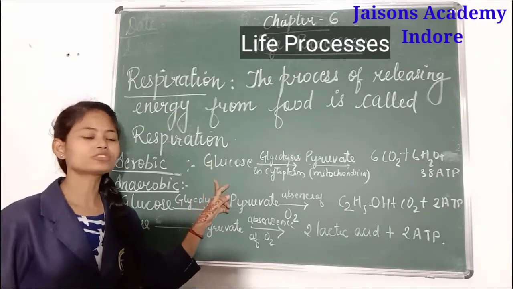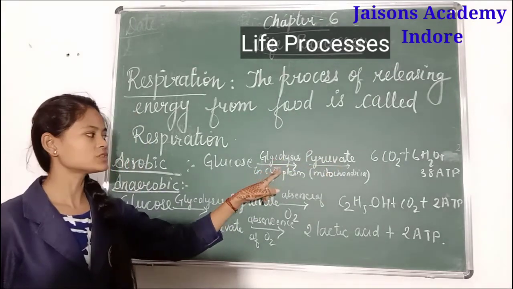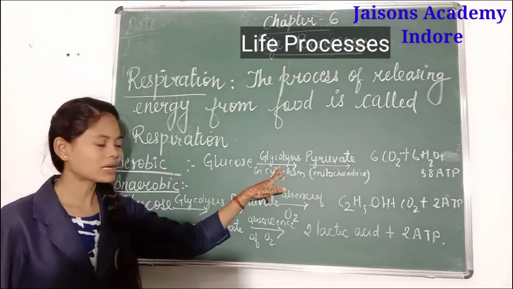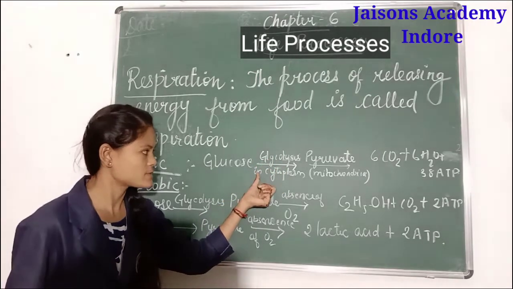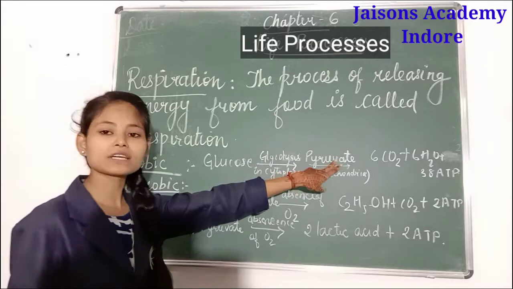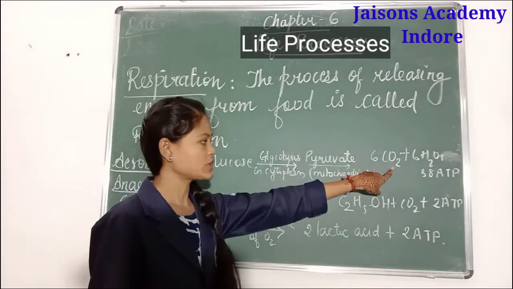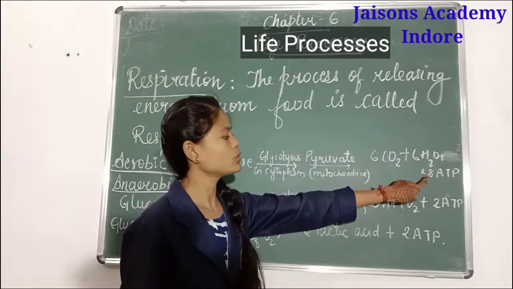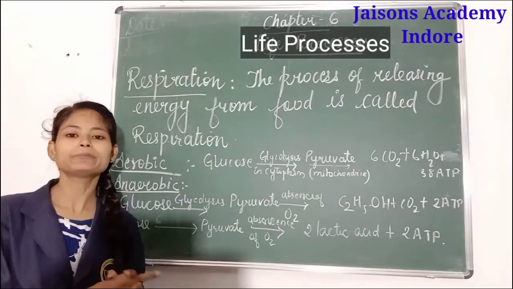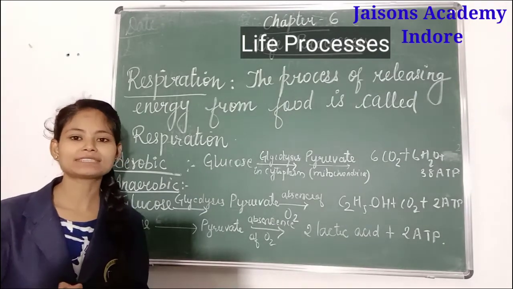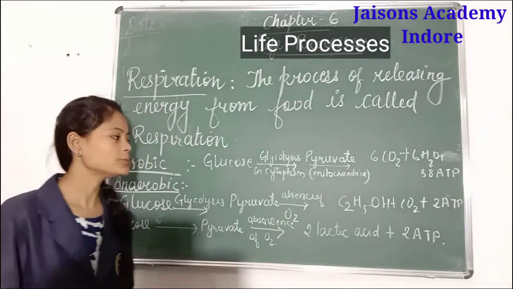Then this glucose is converted into pyruvate with the help of a process called glycolysis, and this process takes place inside the cytoplasm. After the molecule is converted into pyruvate, 6 carbon dioxide and 6 water molecules are produced, and with that 38 ATP energy is released. Here ATP full form is adenosine triphosphate, which means a large amount of energy is released in the process.